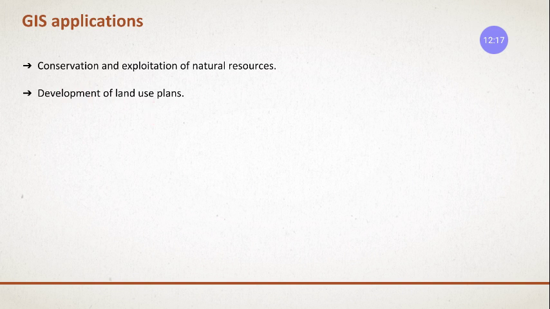Development of land use plans. Now, how much land is there with us in the city? How much has been developed? How much is to be developed, and how much is to be brought into consideration for developing, for planning? That can be done. How much is half developed, right? So all these things can be studied and planning can be done. Urban and regional planning can be done, because this geographical information can be drawn into maps.